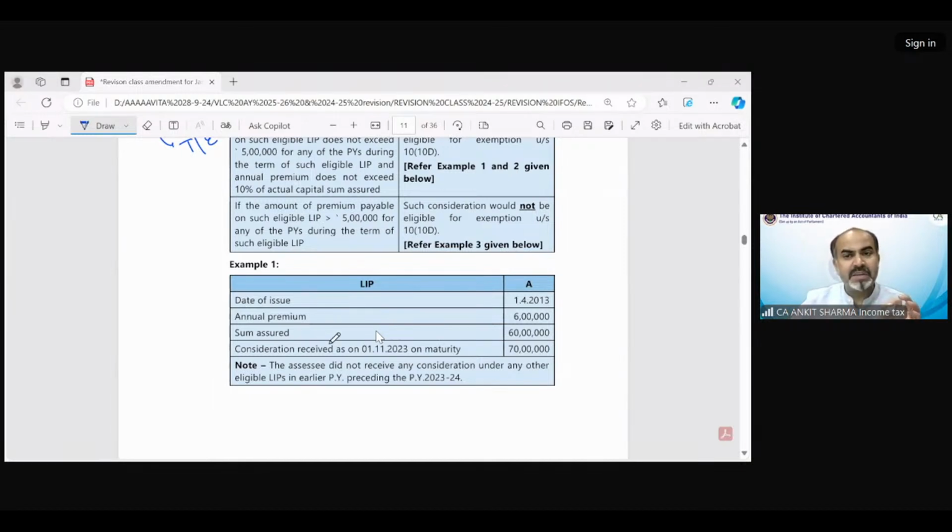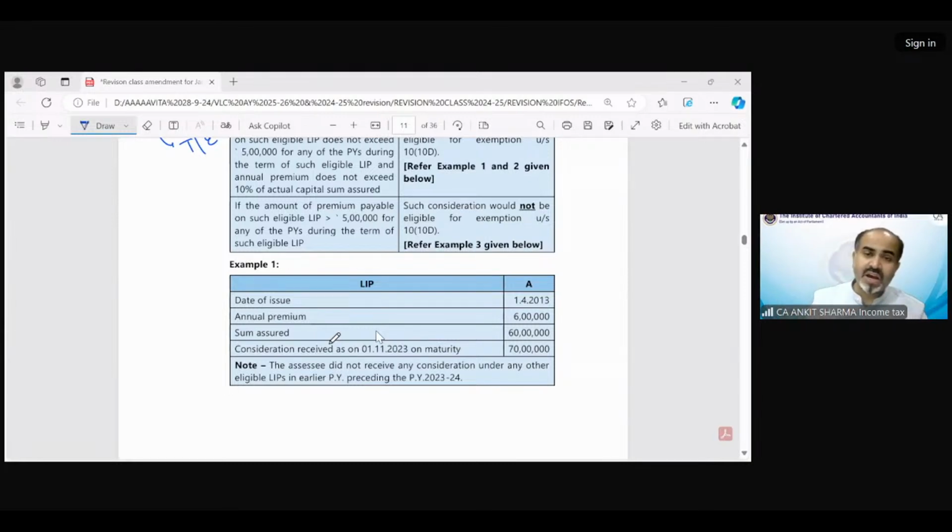Annual premium has been given 6 lakh rupees. Sum assured was 60 lakh rupees. And consideration received on 1/11/2023 on maturity is 70 lakh rupees. And the note is saying the assessee does not receive any consideration under any other eligible LIPs in earlier preceding years. So this is our first year in which we are receiving the maturity value of 70 lakh.